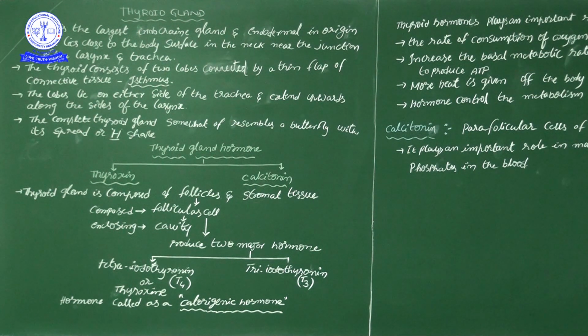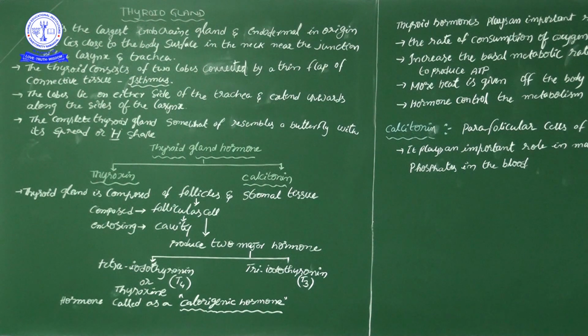Before starting the theory explanation of the thyroid gland, thyroid problem is nowadays a major problem in obesity. If you see any obese persons and ask what the problem is, why you have this much obesity, maybe some people will say thyroid problem. How the thyroid problem plays an important role in obesity, all that we will discuss in this video, right?